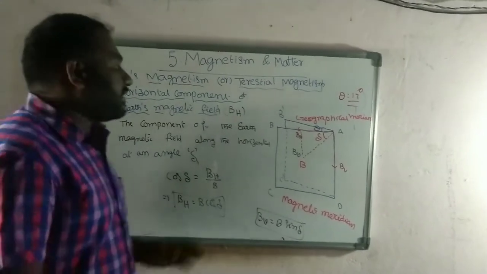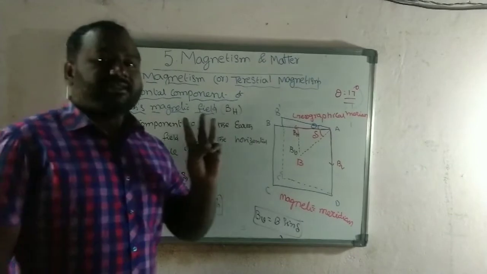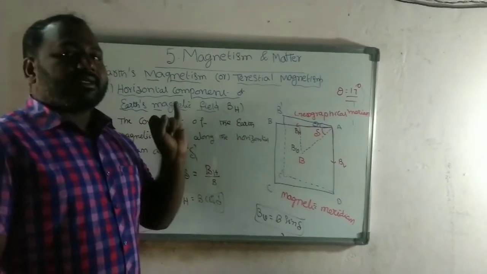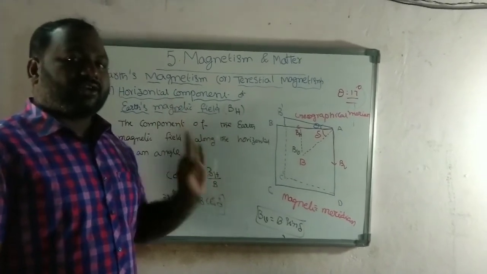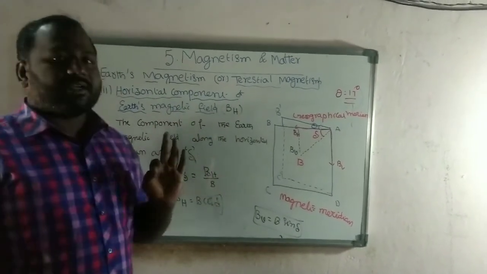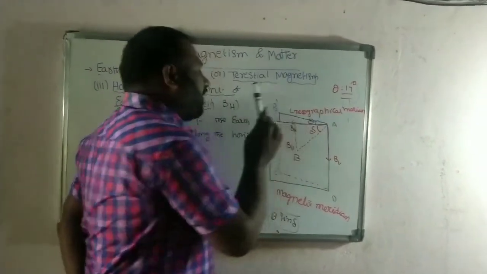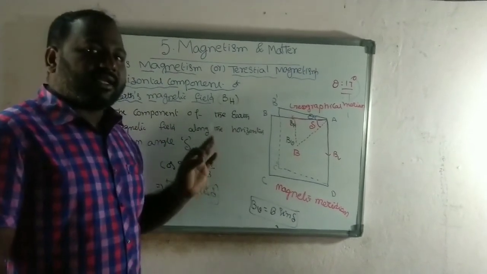Okay. Now once again see the important terms related to Earth magnetism. There are three terms: one is the dip, next is the declination, and the third is the horizontal magnetic field. Here this theta is called the declination. What is the definition for declination?